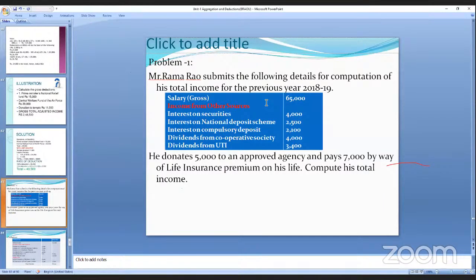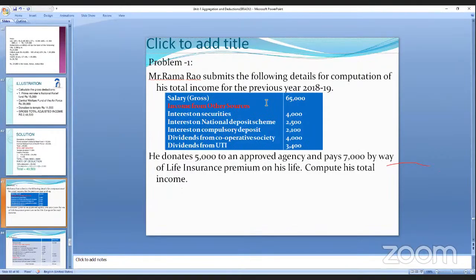So this is the question. Two payments are made: one is the donation, and the other is the life insurance premium. These are the deductions that come under the total income.